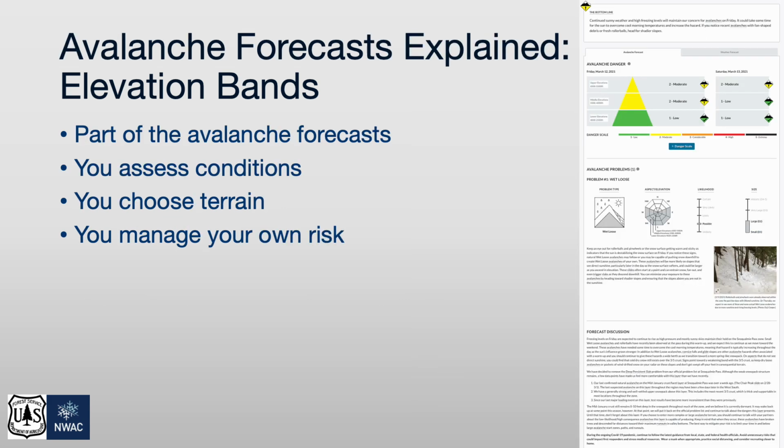The avalanche danger and elevation bands are only part of an avalanche forecast. They are what the avalanche forecaster expects in general terms over wide areas. Ultimately, you assess conditions, you choose terrain, and you manage your own risk.